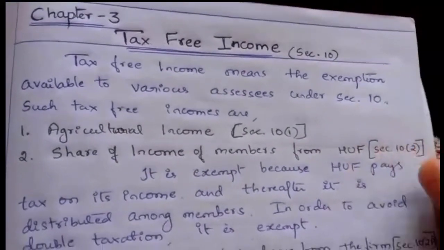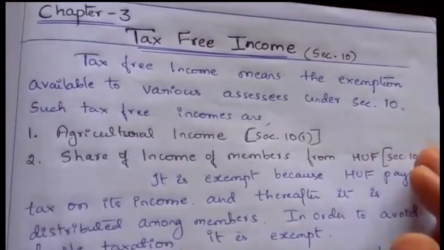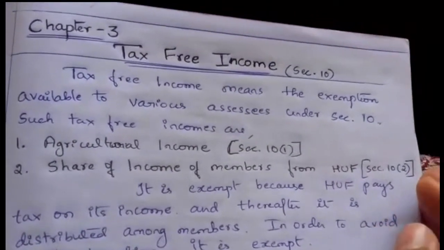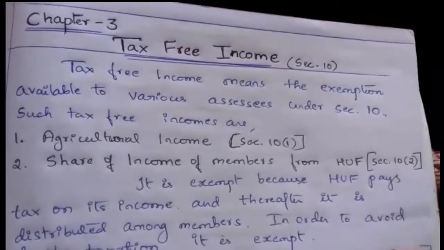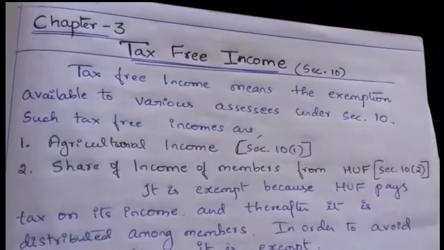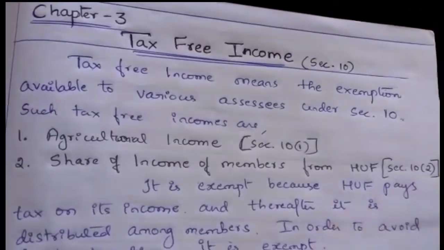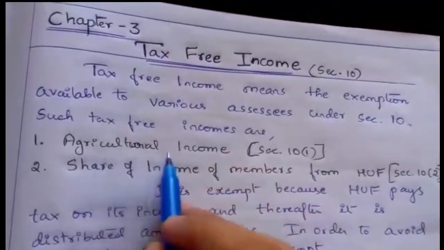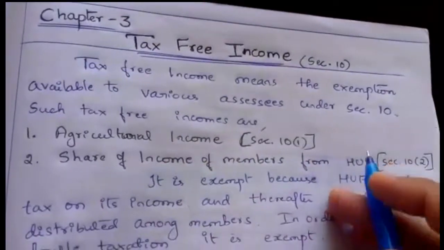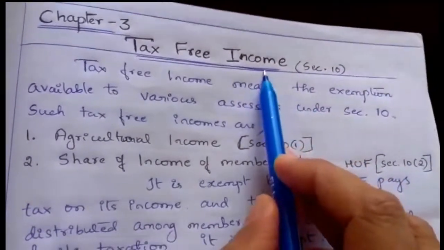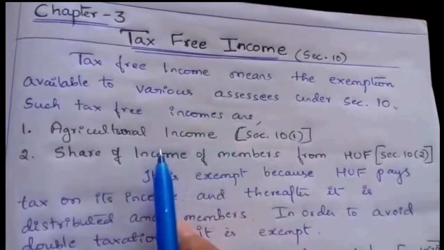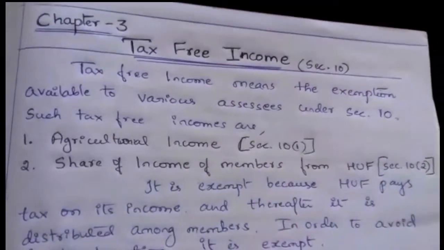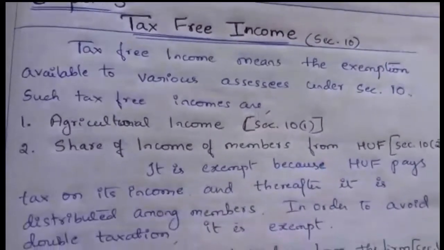Agricultural income means any rent or revenue earned from land situated in India which is used for agricultural purposes. On that income there is no tax. So the assessee who earns agricultural income need not pay tax on his income. The detailed explanation is there in the first chapter.